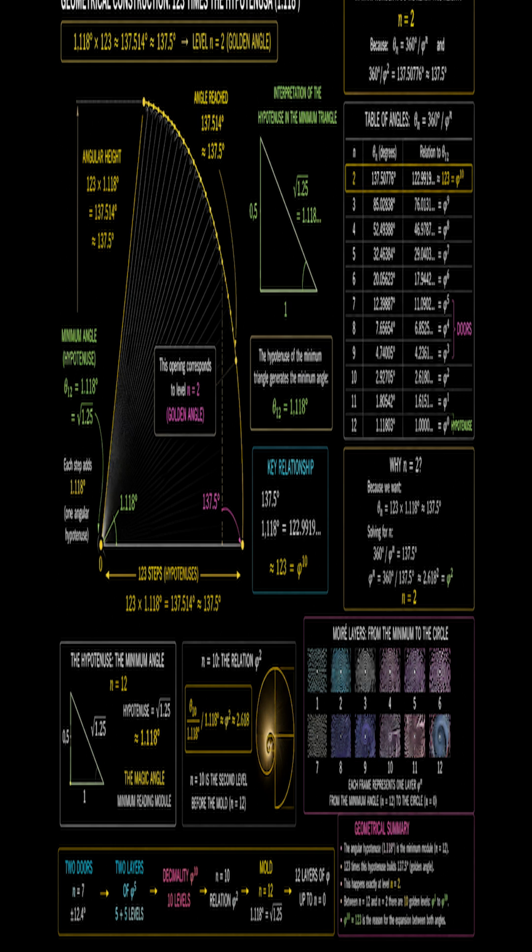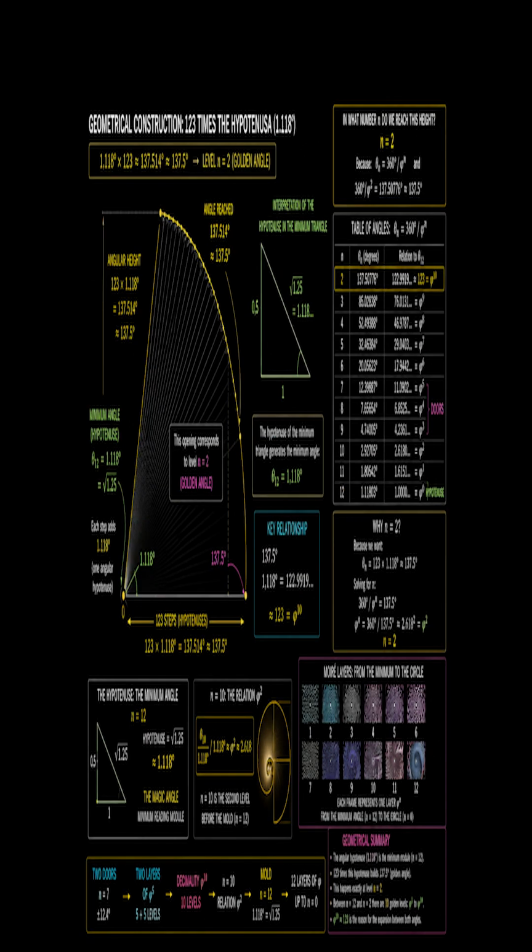The hypotenuse of the minimum angle multiplied by pi to the 10, the 10 steps, returns and recreates the 137.5 angle. Perfection.